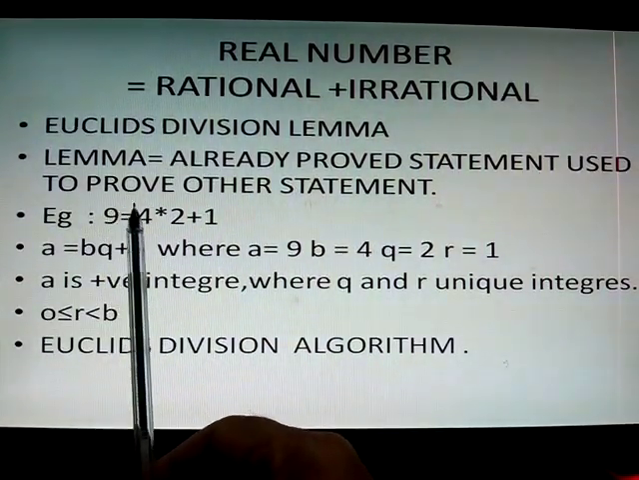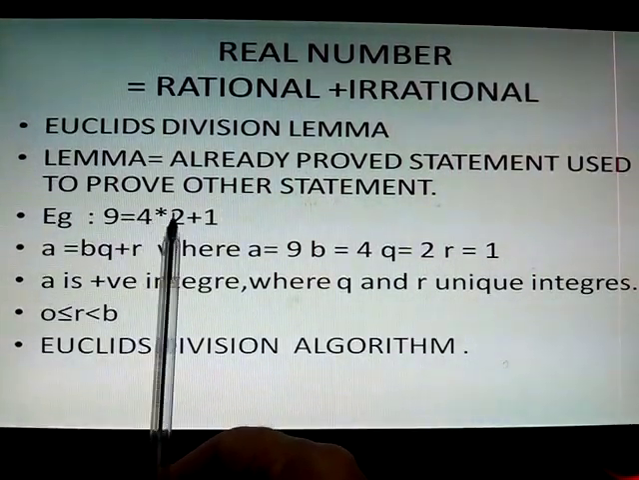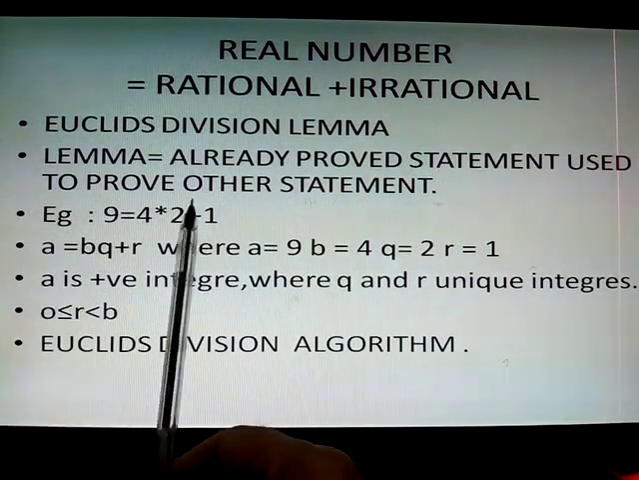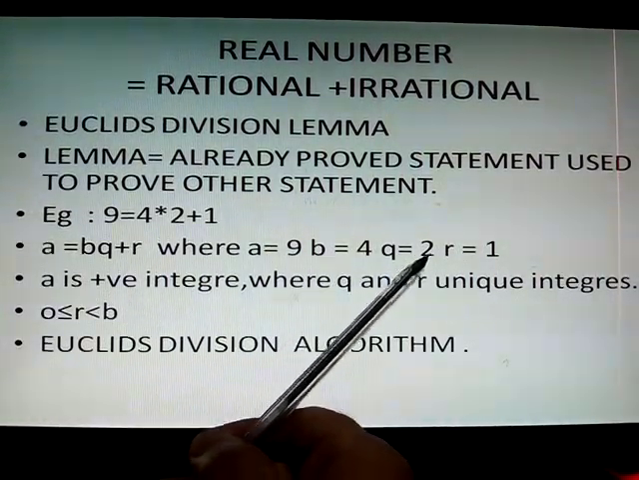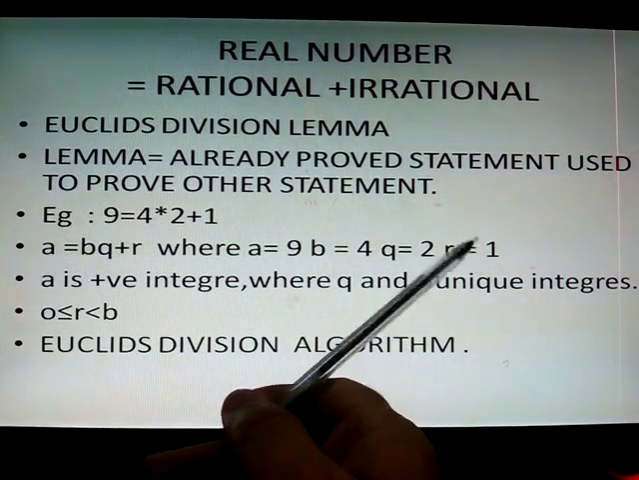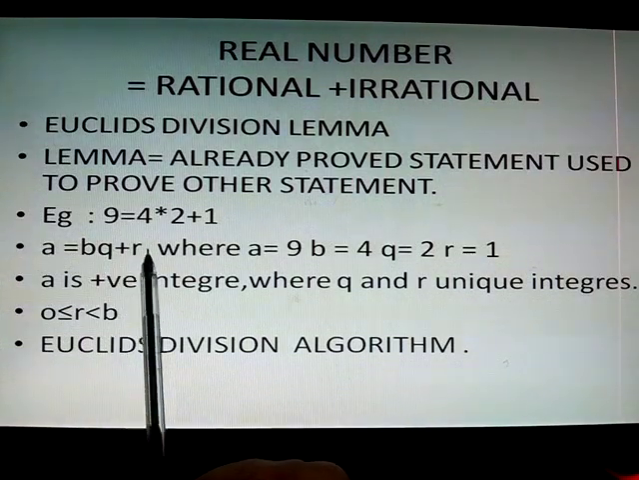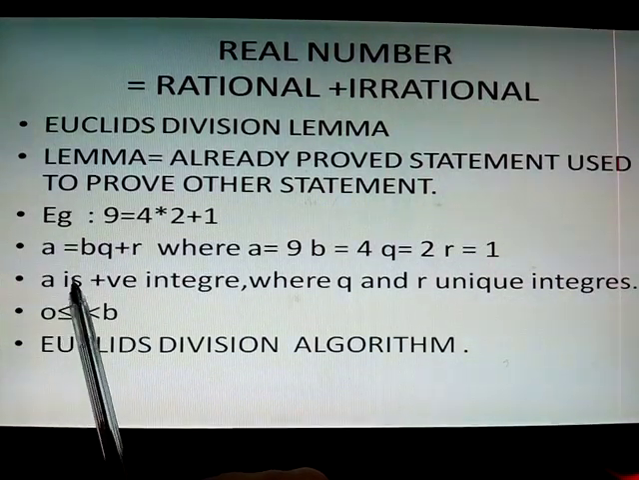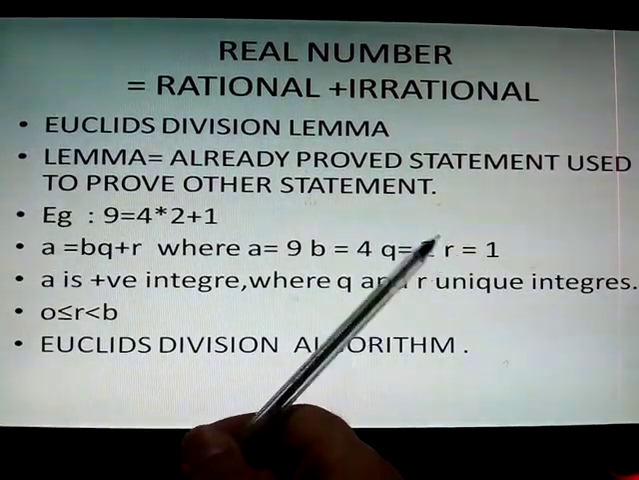For example, there is the 9. 9 is divided by 4. So 9 is written as 4 into 2 plus 1. That is A equal to 9, B equal to 4, Q equal to 2 and R remainder equal to 1. So in general form we can write A equal to BQ plus R. A is a positive integer where Q and R are unique integers.